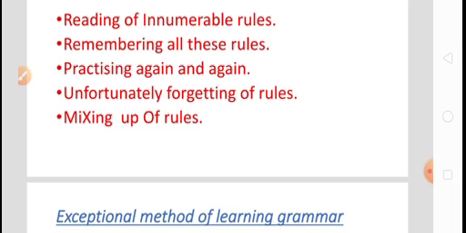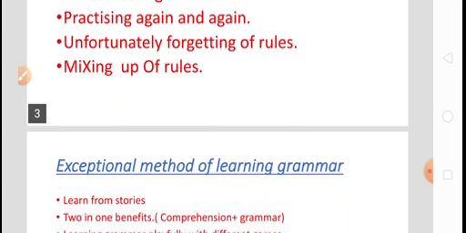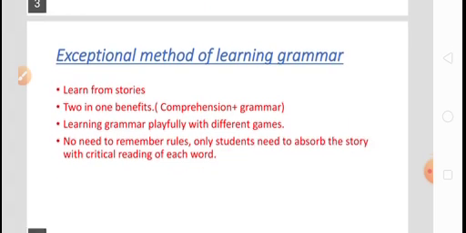This is the traditional way of learning grammar. Still we have to learn, still the process is going on. But another process, an exceptional process, is also there, through which we can learn grammar. So let's see which is the process. Exceptional process of grammar. Here it is.